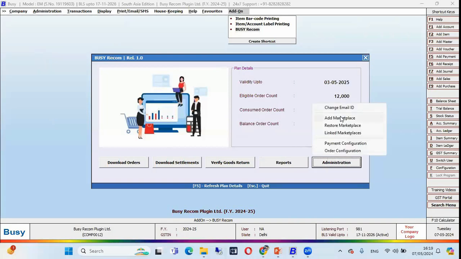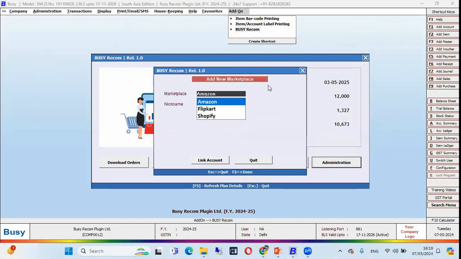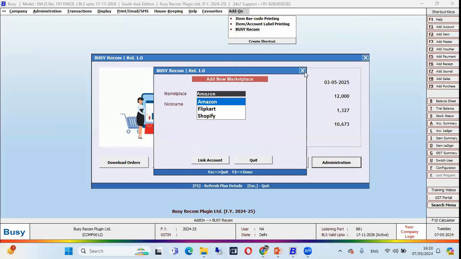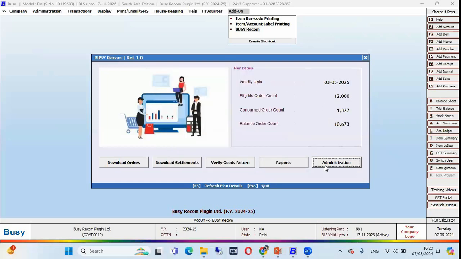The second option is add marketplaces. Just click on this, and here we have 3 options: Amazon, Flipkart, and Shopify. So we can download the data from Amazon, Flipkart, and Shopify. First, we have to integrate the marketplace. Select your marketplace and specify some nickname, like Amazon 001. After that, a window will appear, and here you have to log in to your e-commerce portal account and authorize. After authorization, your marketplace will integrate with BUSY Recom, and now you can proceed to the next step,